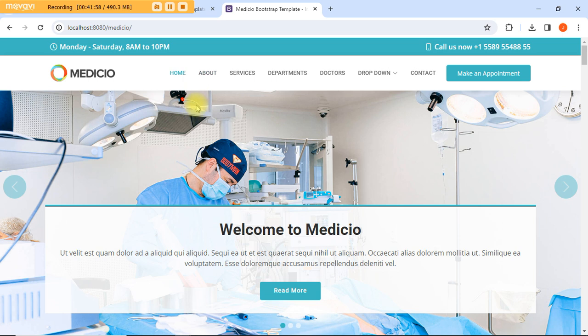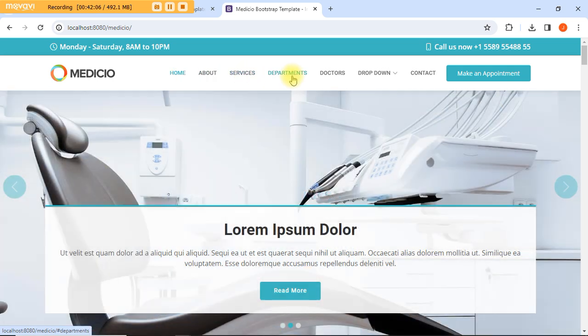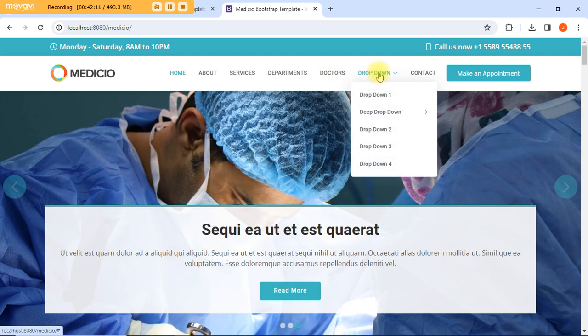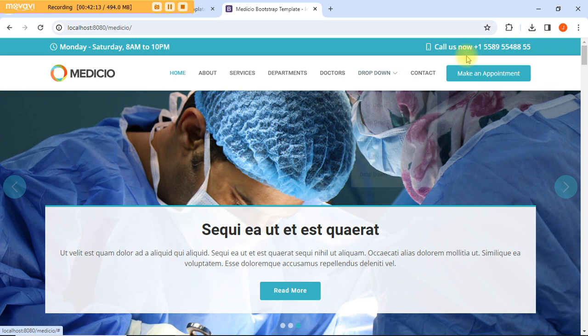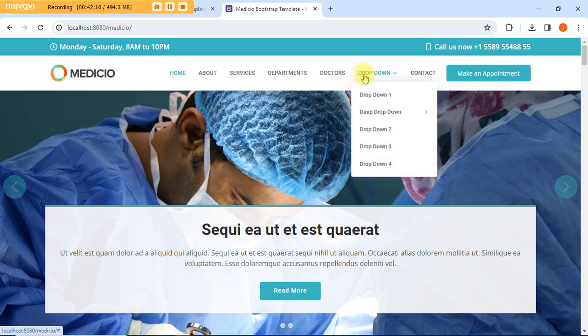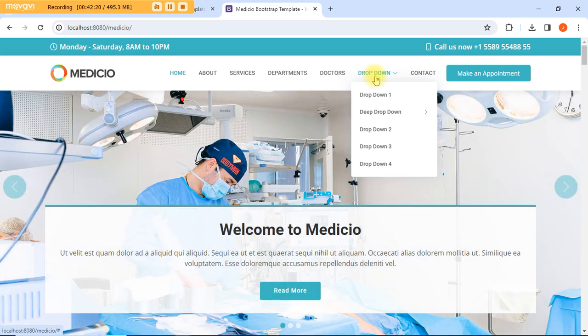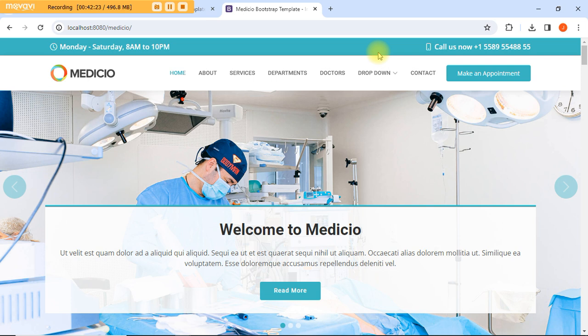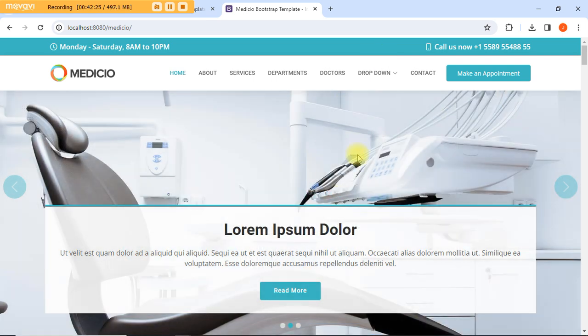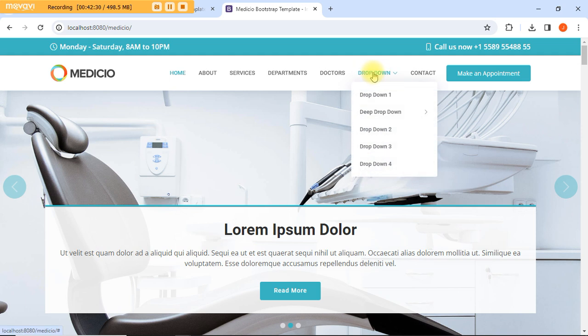Your client might tell you that they need home, about, services, departments, and doctors, like a list of doctors, but now you have this drop down and you don't need it. Then contact. They say this is just what they need, and there's this extra drop down menu here amongst the other menus. So all you need to do is go to the back end, where the code is. I will show you how to locate this very thing. Very simple, very easy. I'll show you how to locate it and how to take it from here.